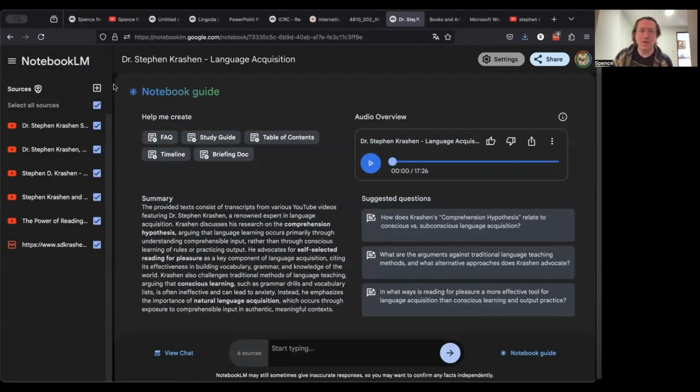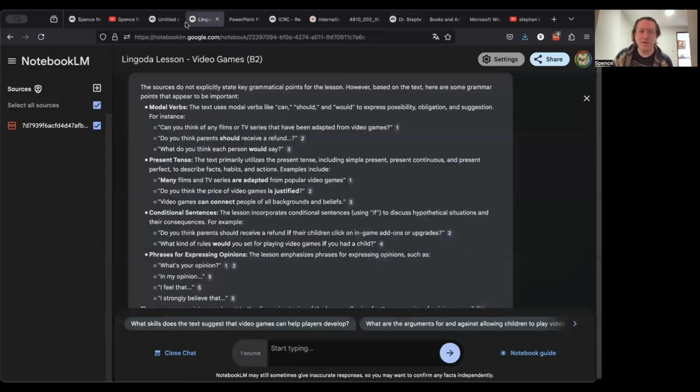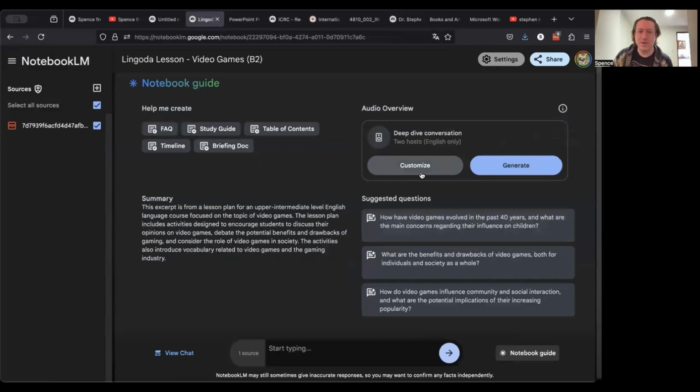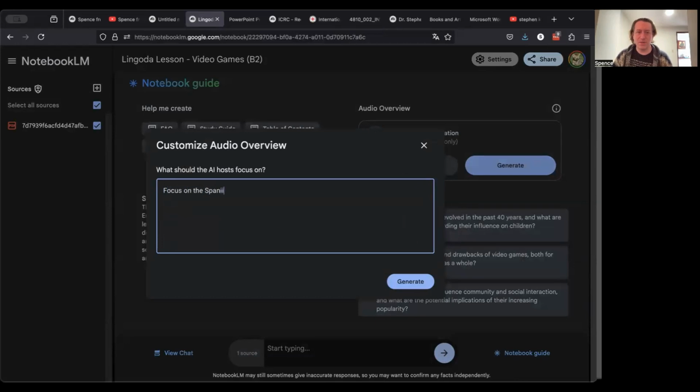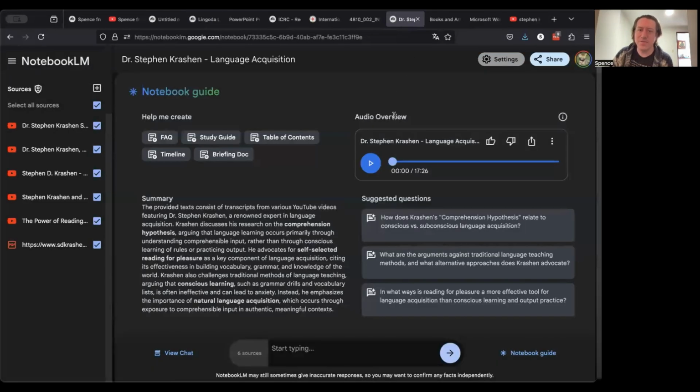Now, I'll show you one other feature. When we create an audio overview, we can say, focus on the Spanish language, or focus on learning Spanish. So we can guide the way that the audio overview is created. In this case, I had it focus more on Spanish learning than on other languages. We can quickly listen to how that prompt guides the conversation in a slightly different direction.